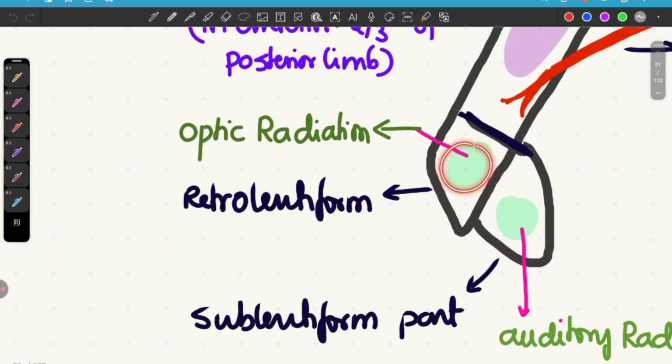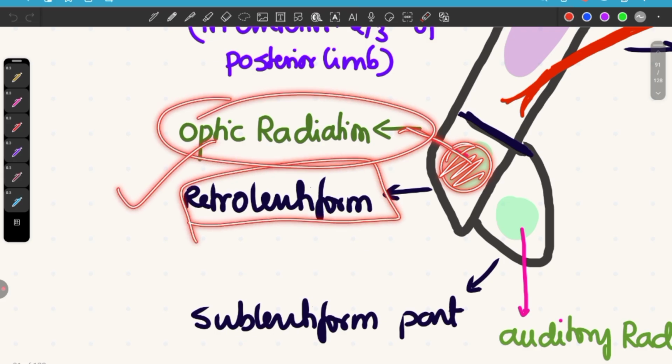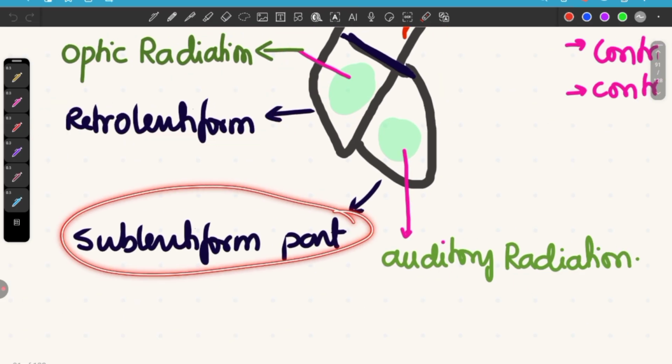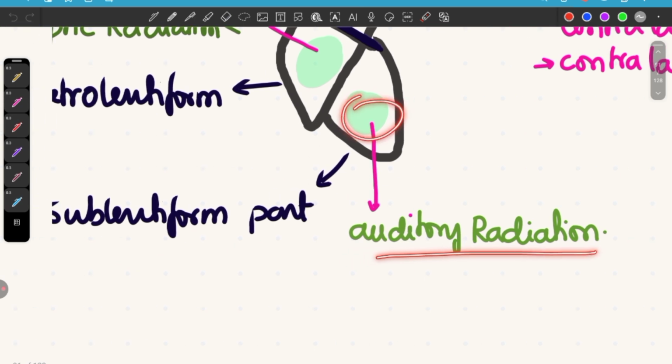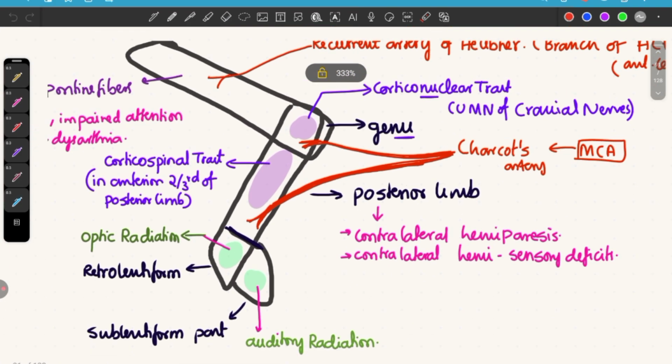The retrolentiform, which is in one of the options, contains optic radiation, hence this is correct. Whereas sublentiform contains auditory radiation. Yes, first eyes, then ear. So the upper one is retrolentiform, which contains optic radiation, whereas the lower one, sublentiform, contains auditory radiation.